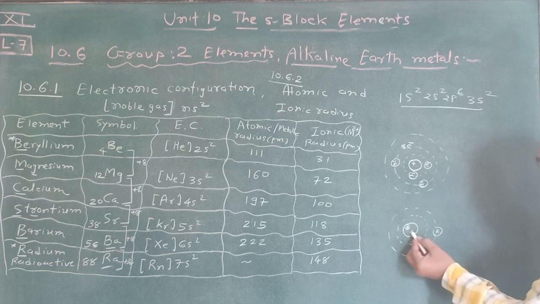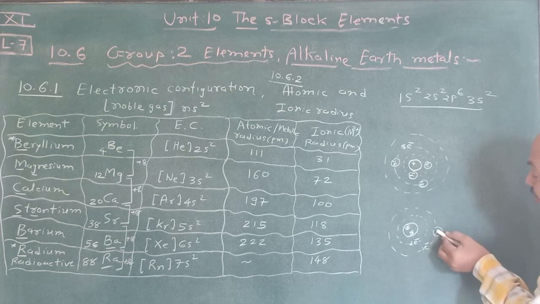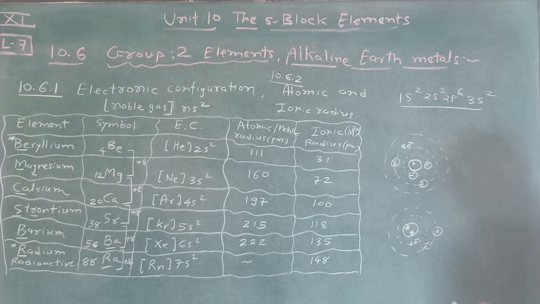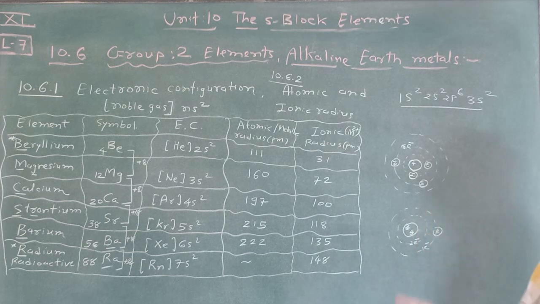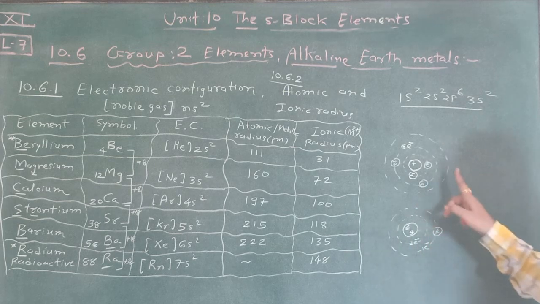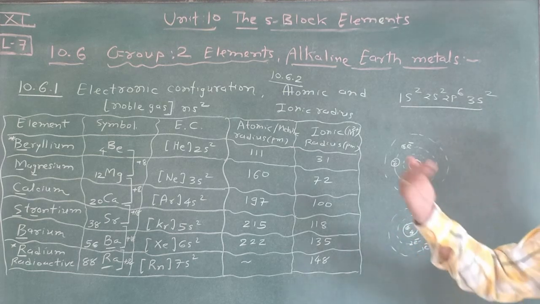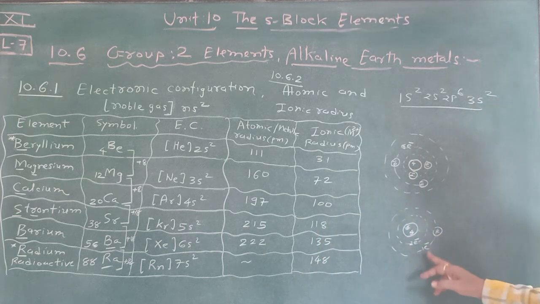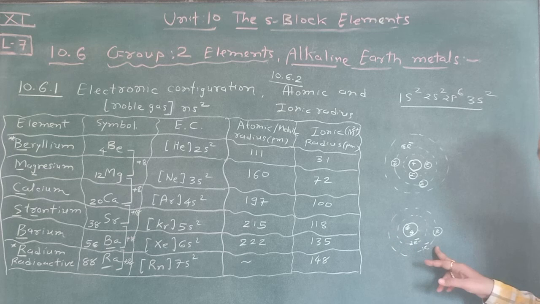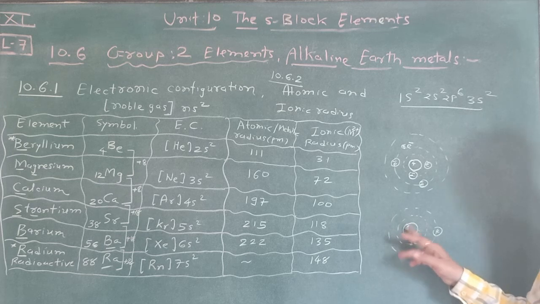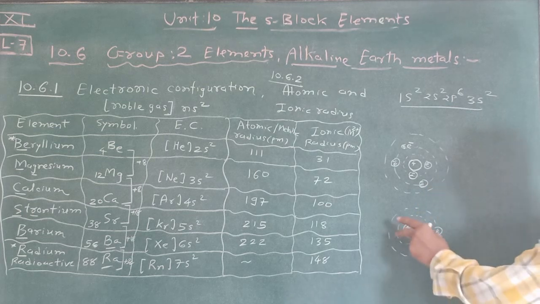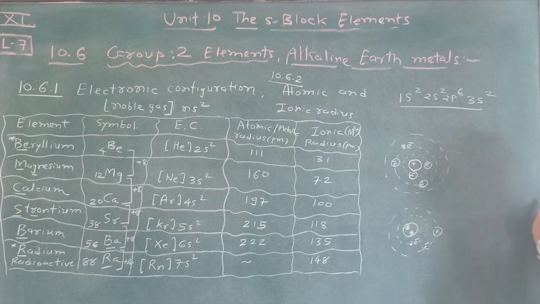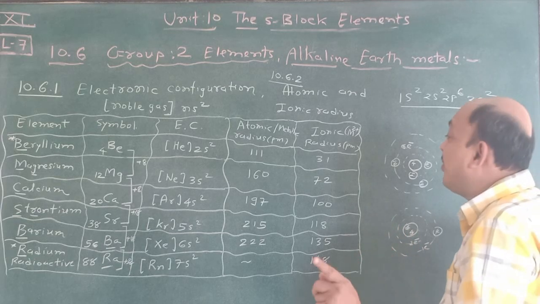But here we can see that the protons increase. Due to that, the effective nuclear charge increases, and this is only 1 electron. So this electron is attracted towards the nucleus, and that's why the atomic radius decreases in a period. This is for lithium and then beryllium. Then we can discuss boron. Boron also considers 1 electron, and the effective nuclear charge increases. Due to that, attraction towards the nucleus increases, and that's why atomic radius decreases in a period from left to right. That you have to remember.